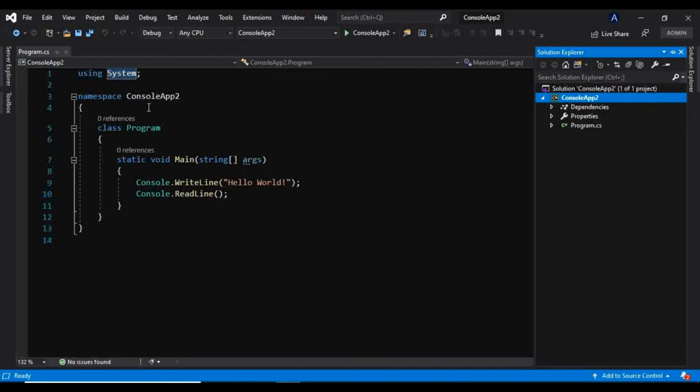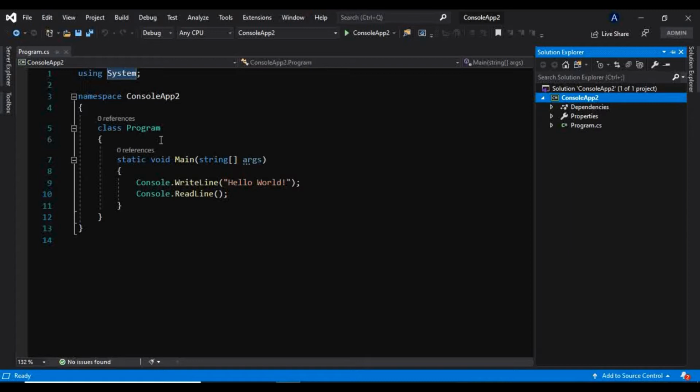As I have told you in my first video itself, whenever we install .NET in our computer or system, two most important things get installed automatically. First is the framework class library, that is the .NET framework class library, and second is the CLR.